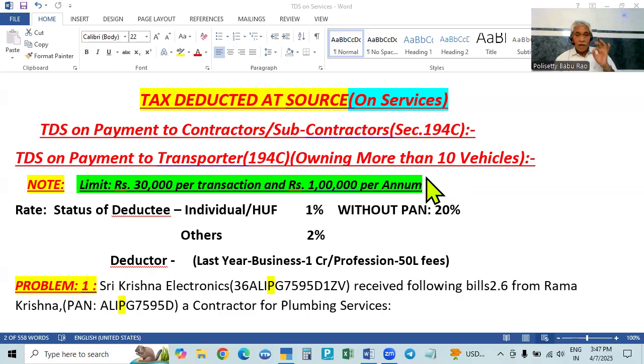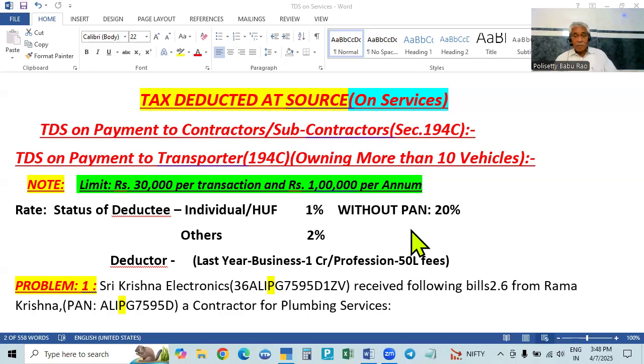If the transporter has not more than 10 vehicles, that is 10 or fewer, and he gives a declaration showing the number of vehicles he owns along with his PAN card, then no deduction should be made. If he does not provide the declaration or PAN card, or both, then deduction is to be made.